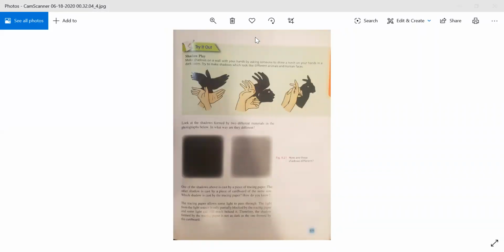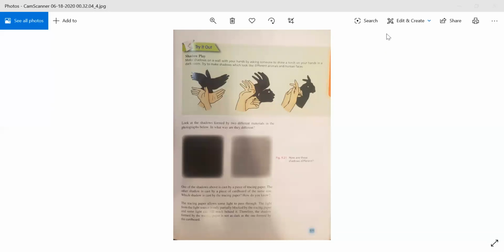Now everyone open page number 171. Look at the shadows formed by two different materials in the photographs below. In what way are they different? One of the shadows above is cast by a piece of tracing paper. The other shadow is cast by a piece of cardboard of the same size.